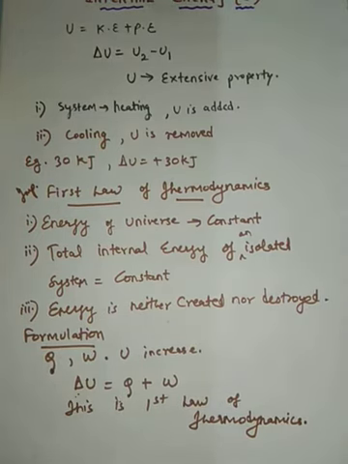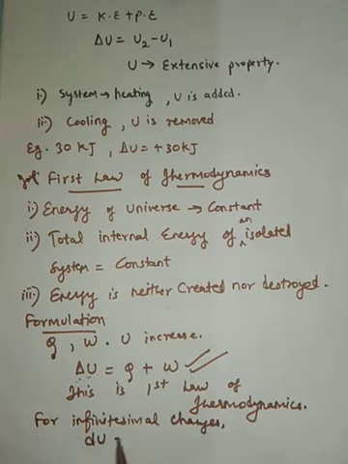Now, if the change is very small, what we call infinitesimal small changes, for infinitesimal changes these quantities will change how? Delta U becomes the derivative of U, that is dU, equal to dQ plus the work done, which will be very small, so you will write dW.